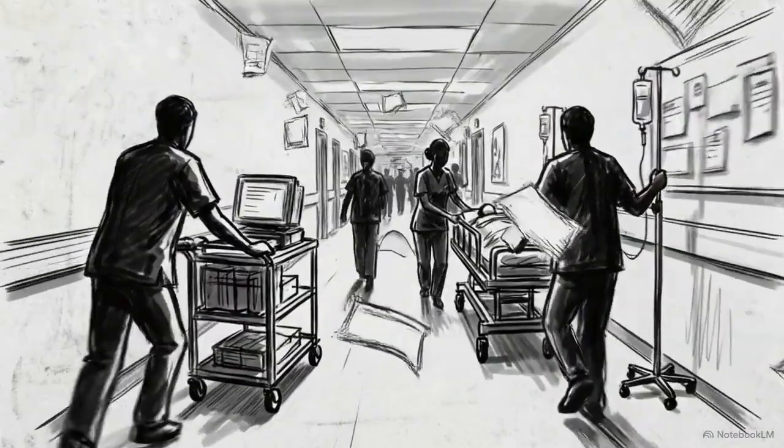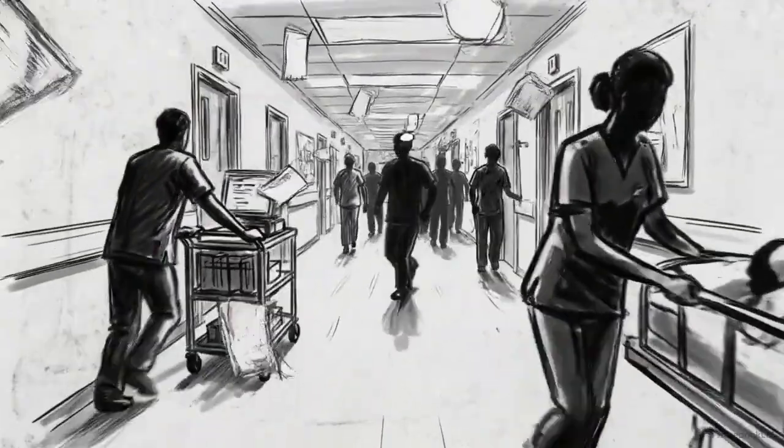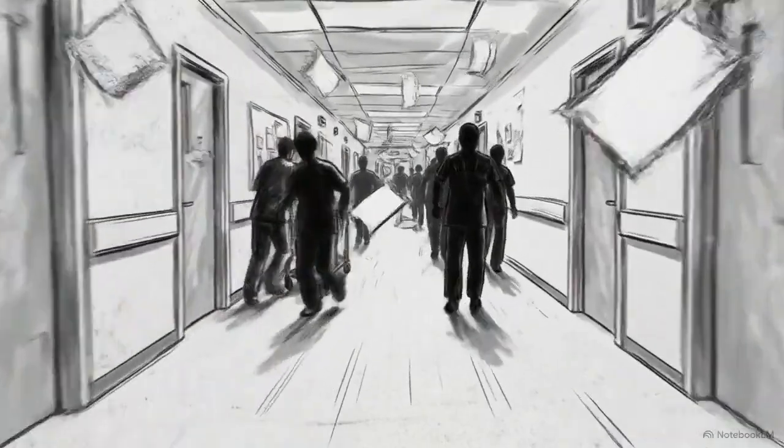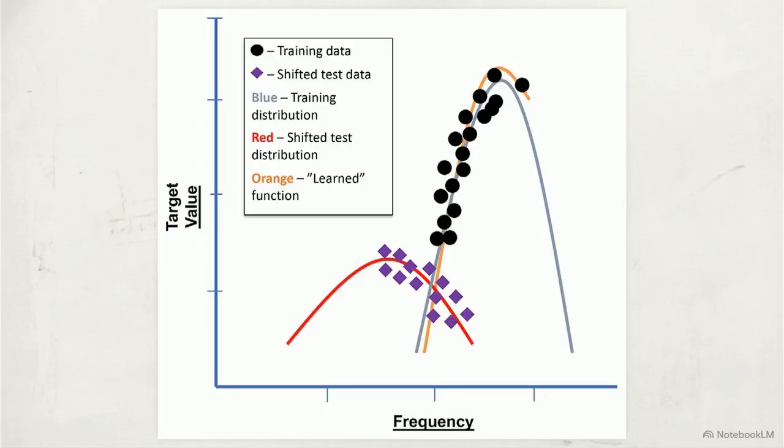The final stage is clinical deployment. Models leave the highly controlled training environment and enter the operational chaos of a hospital network. This graph illustrates the immediate drift that occurs in production. During testing, the orange learned function maps perfectly to the baseline training data. Once deployed, the underlying real-world data distribution begins to shift.